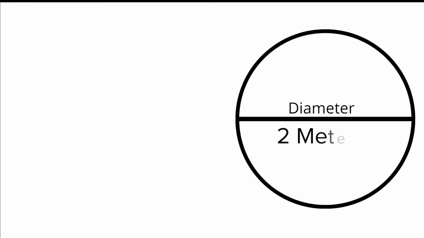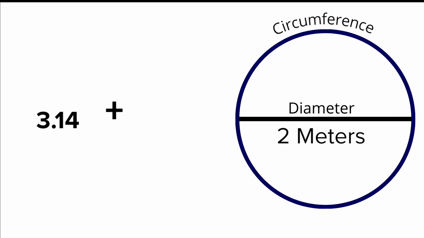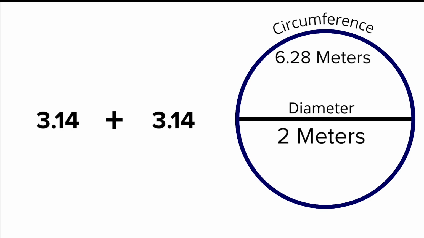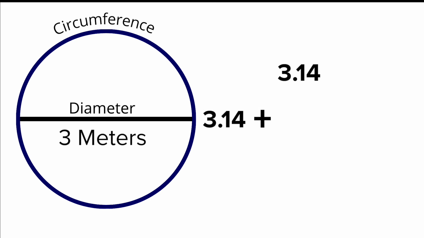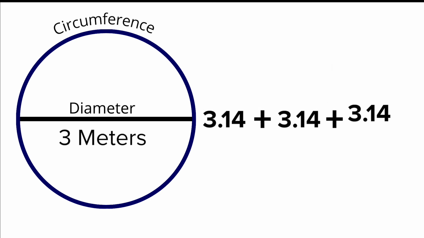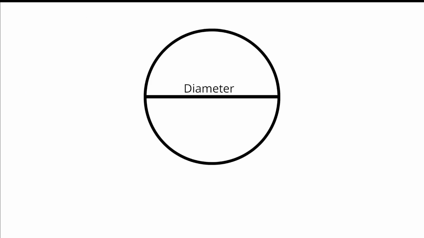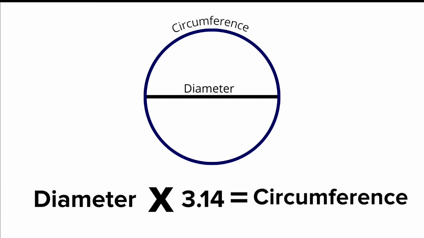So, what if there was a circle with a diameter of 2 meters? In this case, the circumference would be about 3.14 plus another 3.14, so approximately 6.28 meters. And if the circle had a diameter of 3 meters, then the circumference would be about 3.14 plus another 3.14 plus another 3.14, approximately 9.42 meters. Now you can see that if you know the diameter of a circle, all you have to do is multiply it by 3.14 and you'll get the approximate circumference.